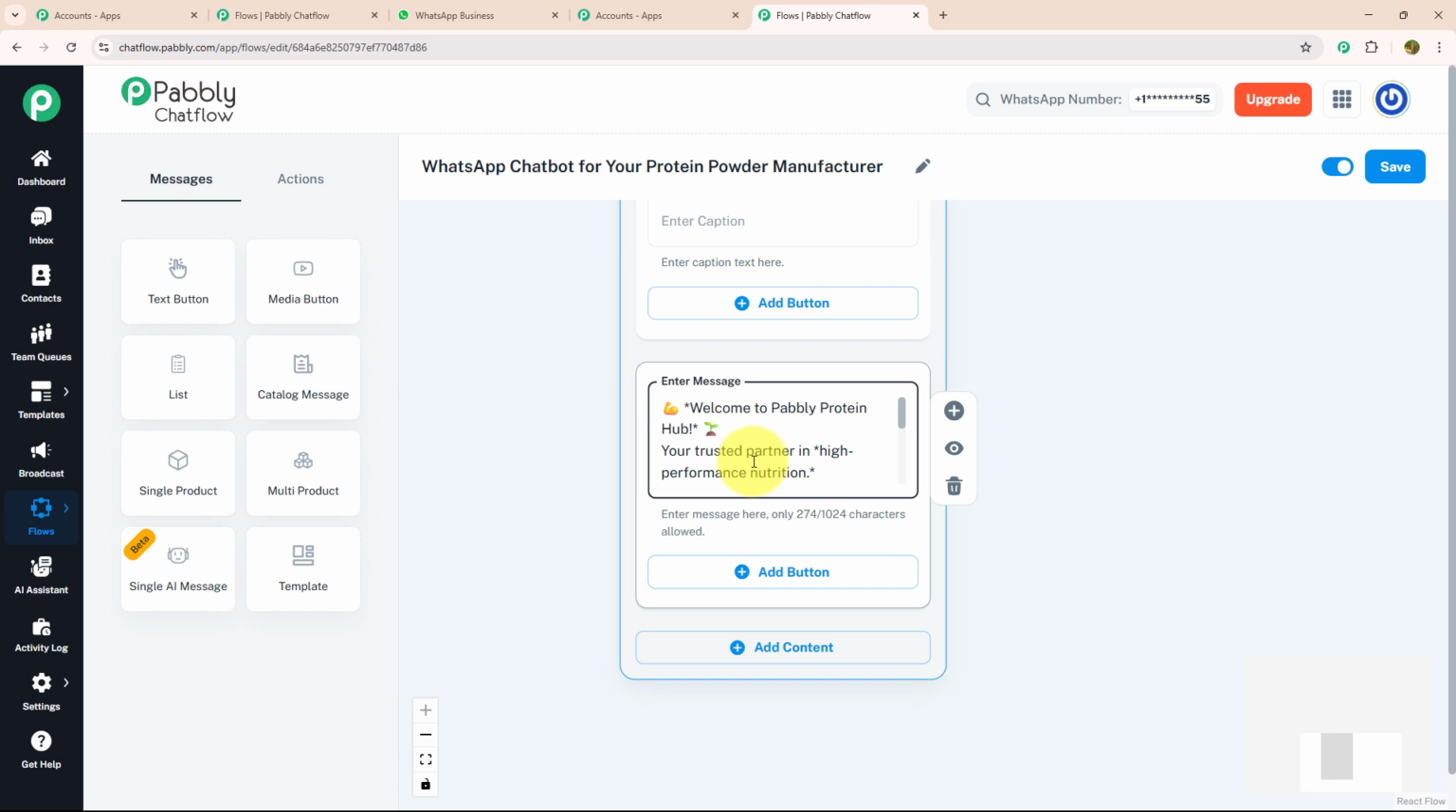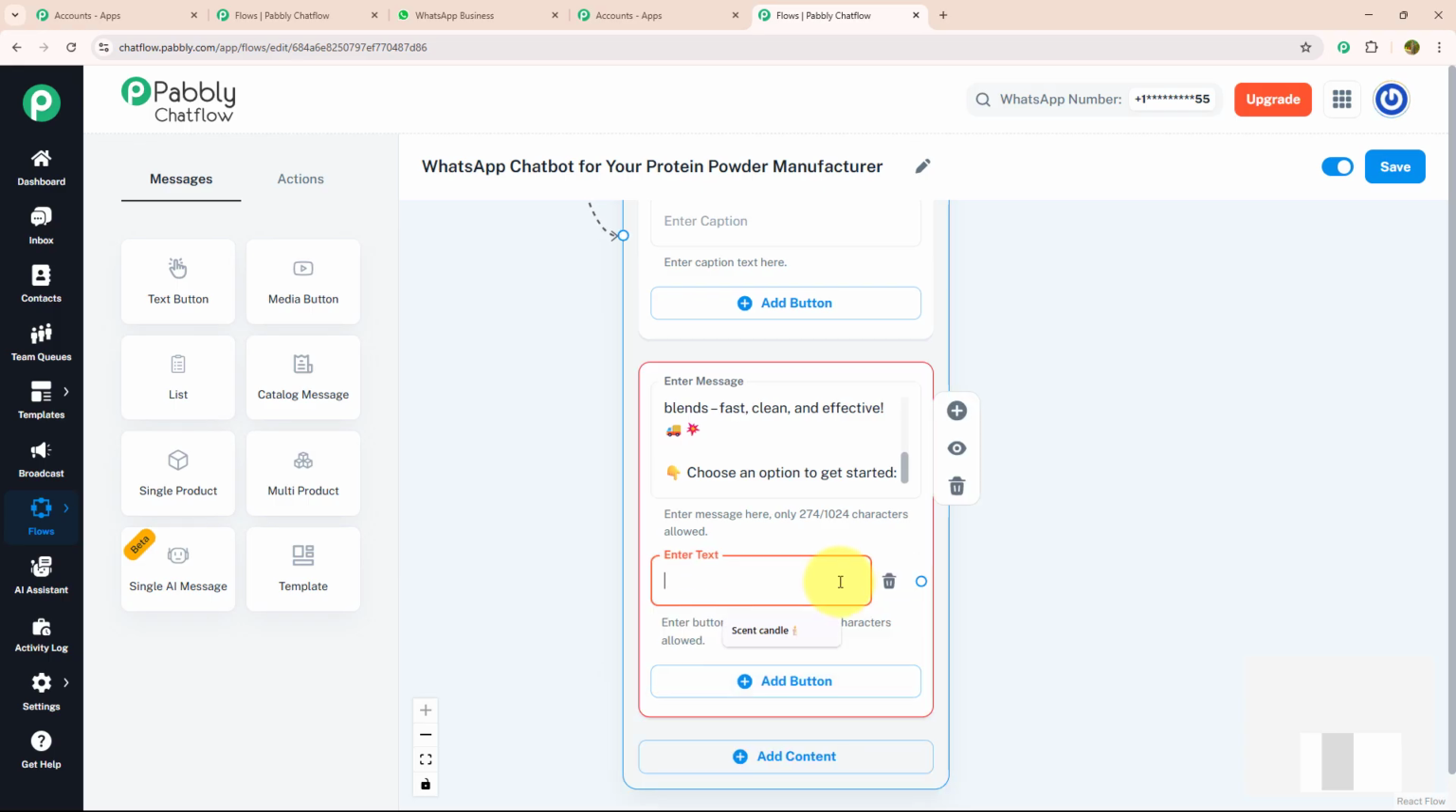For that, I'm going to click on the add content button, select the text button and enter my message. Welcome to Pabbly Protein Hub, your trusted partner in high-performance nutrition. We help retailers, gyms, fitness clubs, and wellness brands with top-quality lab-tested protein blends. Fast, clean, and efficient. Choose an option to get started. For options, I'm going to provide a few action buttons. For that, I'm going to click on the add button option and enter my text.